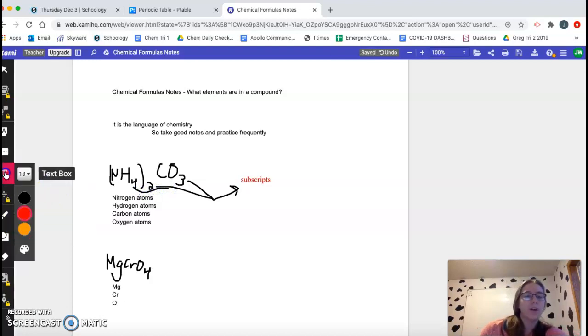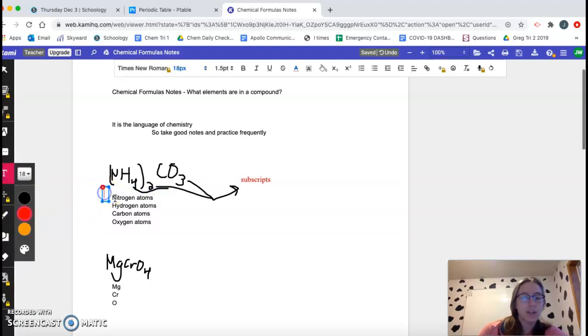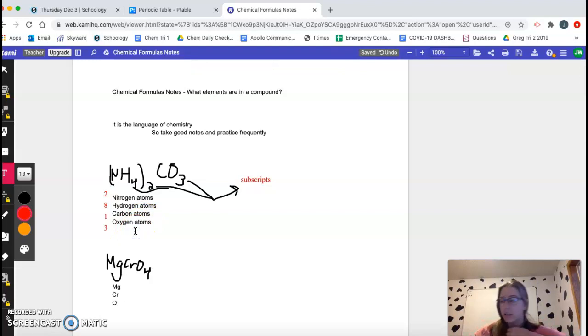So we're going to figure out how many atoms there are of each of the following in the thing. I'm going to tell you first, and then I'm going to explain how I get that. There are 2 nitrogen atoms in this chemical formula, 8 hydrogens, 1 carbon, and 3 oxygens. You might be asking, how are there 2 nitrogens?